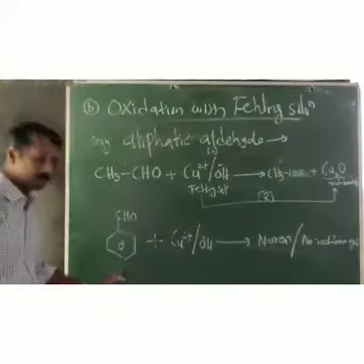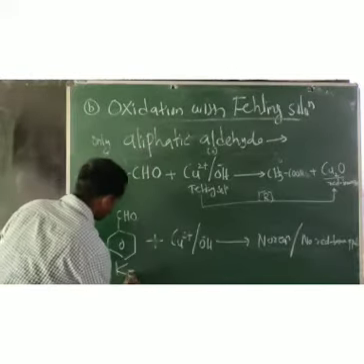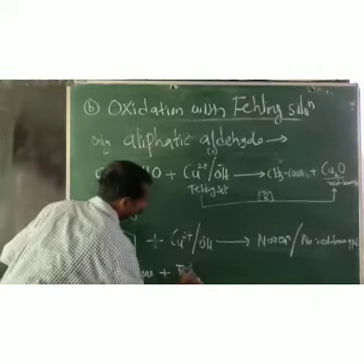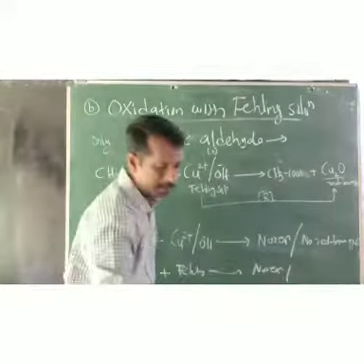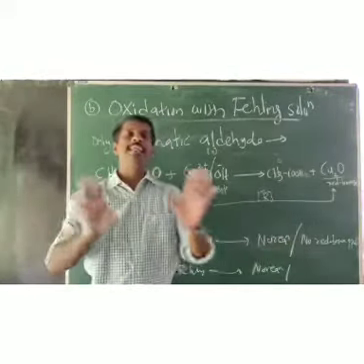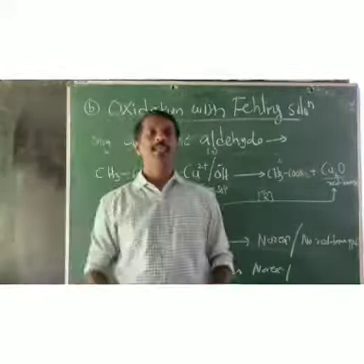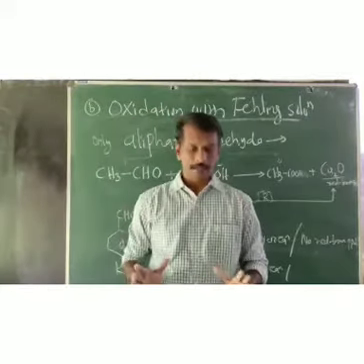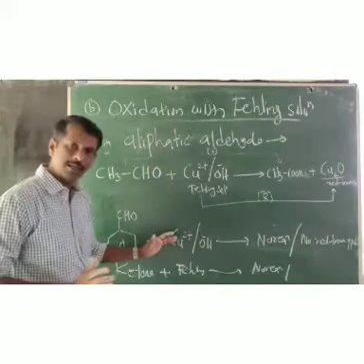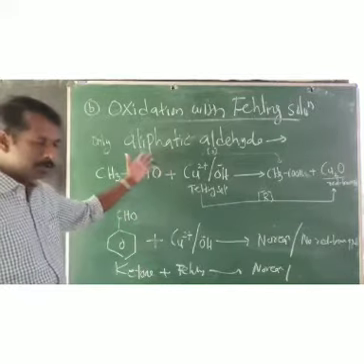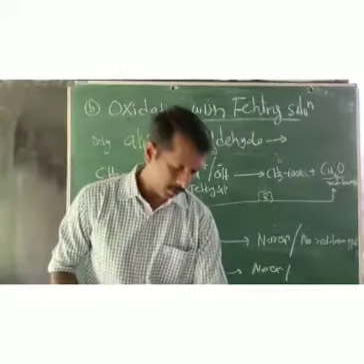Similarly, if you take a ketone with Fehling's solution, again no reaction, no red brown precipitate. That means aromatic aldehyde and ketones cannot be oxidized with Fehling's solution. Only aliphatic aldehyde is oxidized with Fehling's solution. Okay, clear. So this is a test to distinguish between aliphatic aldehyde and aromatic aldehyde, and also a test to distinguish between aliphatic aldehyde and ketone.